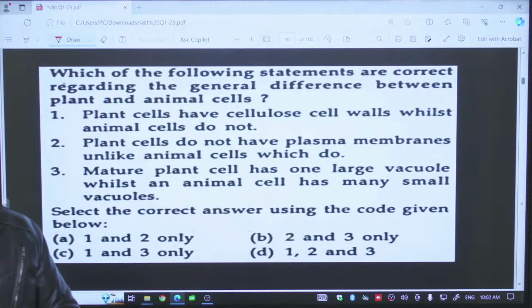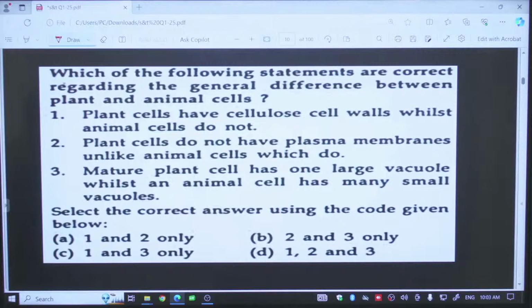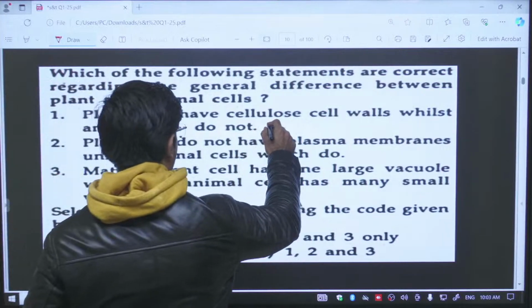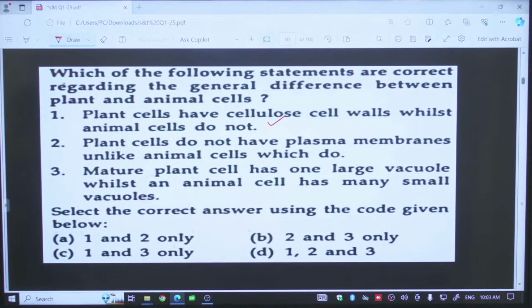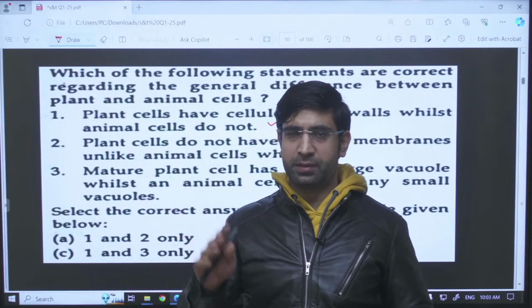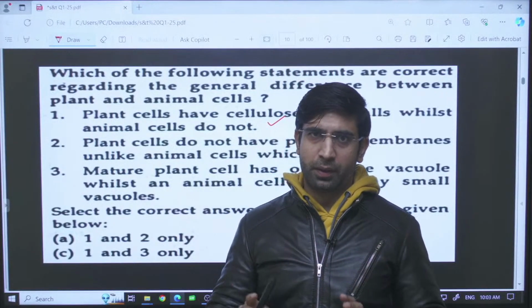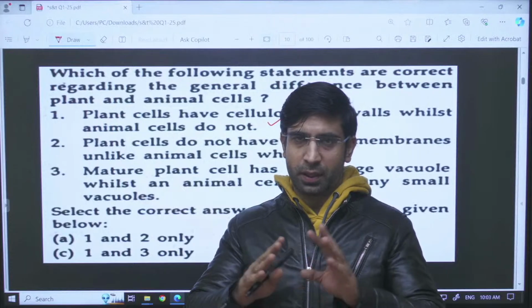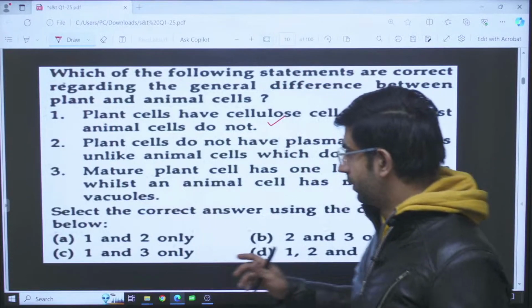Now let us look at the given statements. First statement says plant cells have cellulose cell walls while animal cells do not. Yes, this is a right statement. Now the second, plant cells do not have plasma membranes. This is wrong. How can the cell exist without the plasma membrane? This is the outer layer of a cell. This membrane gives shape to the cell. It keeps everything enclosed. So this is a wrong statement.